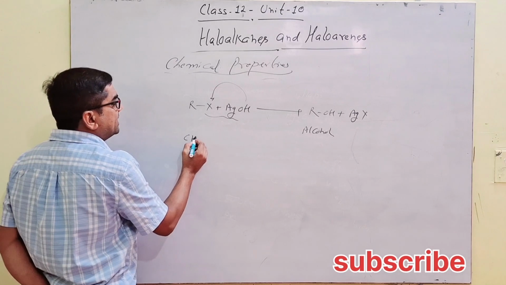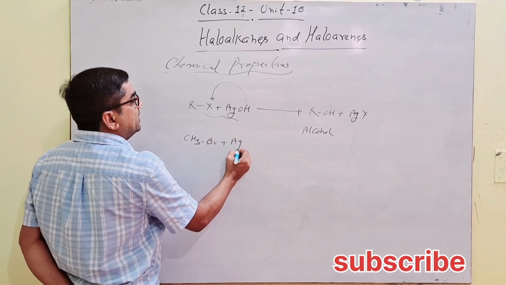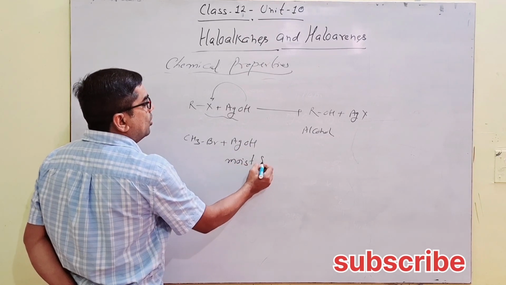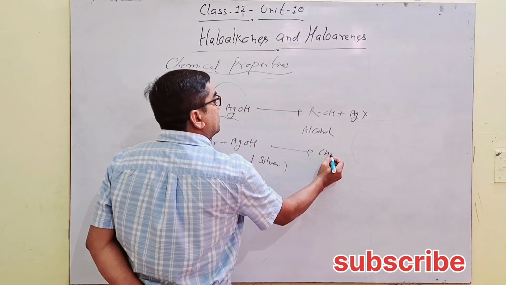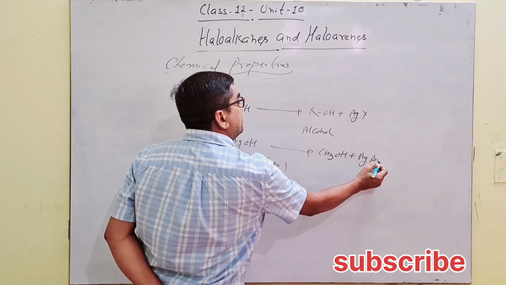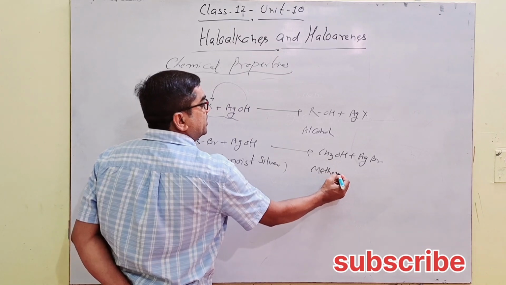Taking a real example, CH3Br reacts with AgOH, moist silver, forming CH3OH with elimination of AgBr. Alcohol, methanol, is formed.